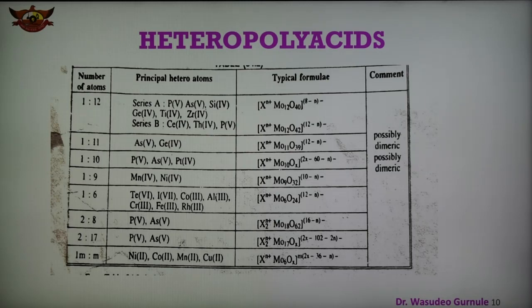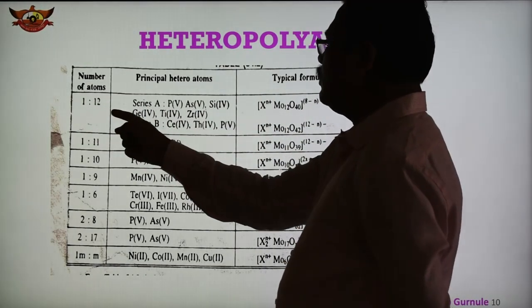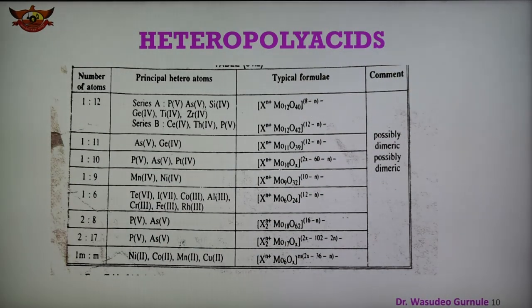The heteropolytungstates are similar to heteropolymolybdates in their structure, but no reliable information is available about heteropolyvanadates. In the case of heteropolyacids, the ratios 1:12 and 1:6 are the common ones. But in addition there are ratios 1:11, 1:10, 1:9, 2:8, 2:17, and so on.